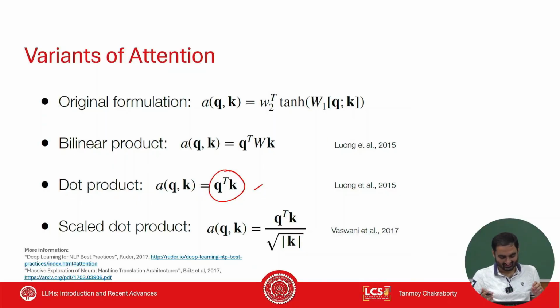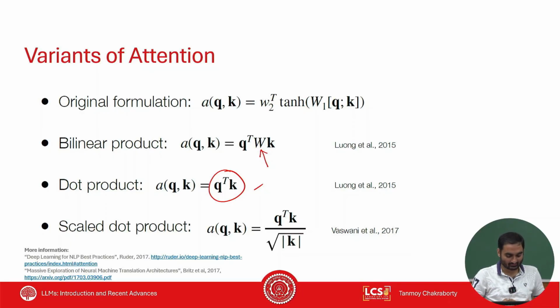So you can add a parameter between the query and the value. You can pass the query and the value through a parameter matrix. It's basically a bilinear product, right? And then it will generate some vector.